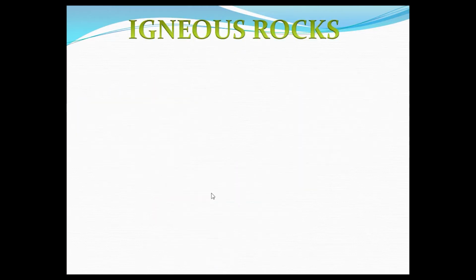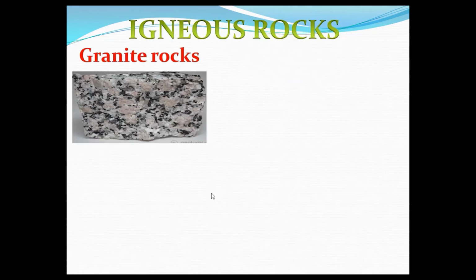Let's talk about igneous rocks. What are igneous rocks? A rock formed by the cooling of magma or lava is called igneous rock. They are of different types. First, granite rocks. Granite rocks are formed by the slowly cooling pockets of magma that were trapped beneath the earth's surface.